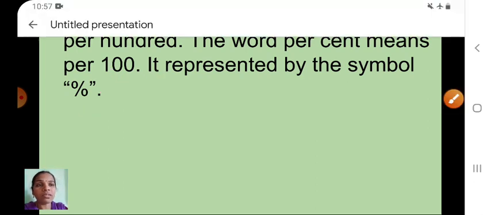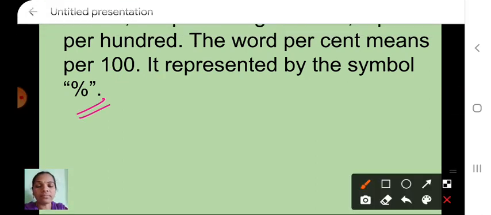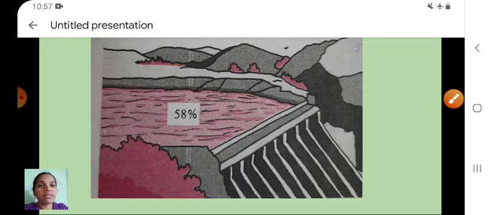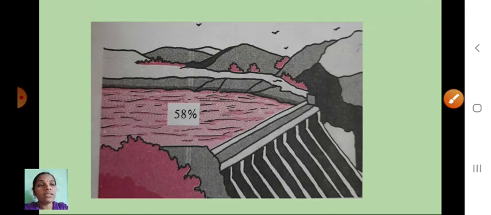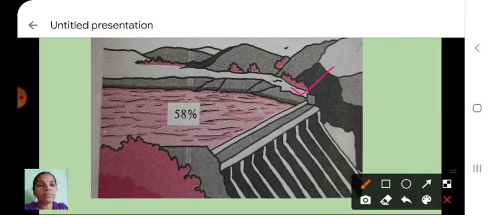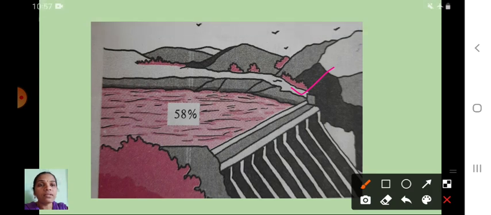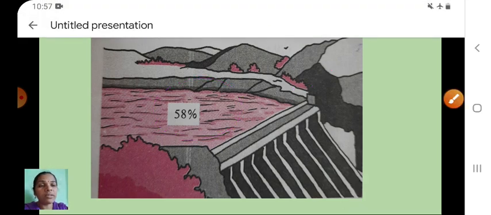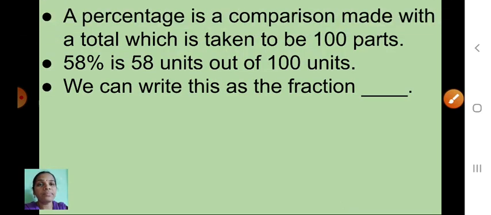The symbol of percentage is this one. Okay, next, this is one dam picture. I have given here that 58 percentage of water is filled. 58 percentage. That means, see here, a percentage is a comparison made with a total which is taken to be 100 parts.